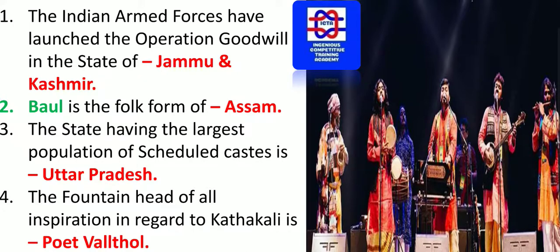Bihu is the folk form of Assam. As you can see on the right side, this is how that folk form is celebrated. This type of folk form is celebrated in the state of Assam as well as West Bengal. The state having the largest population of scheduled castes is Uttar Pradesh. Please remember, in Uttar Pradesh, the maximum scheduled caste population will be found.